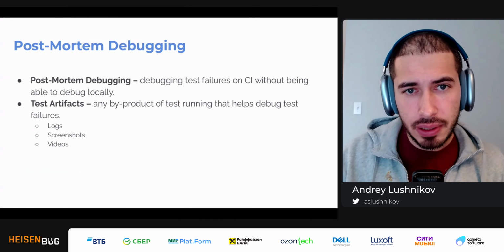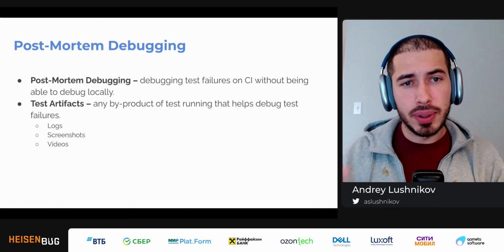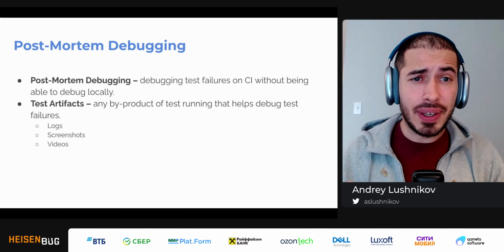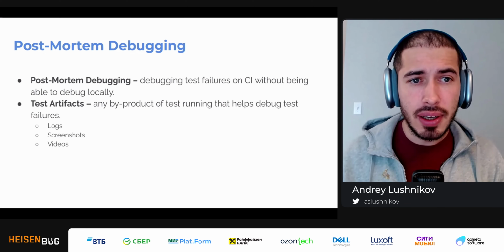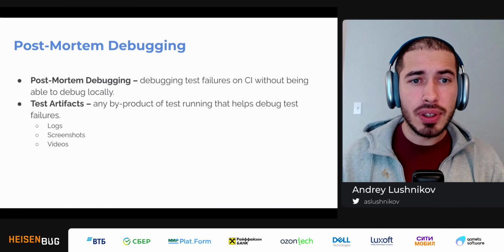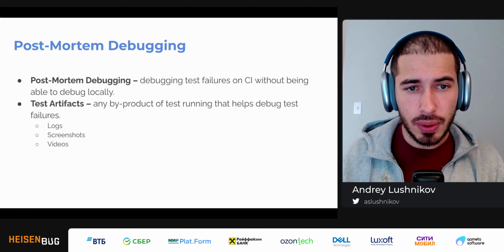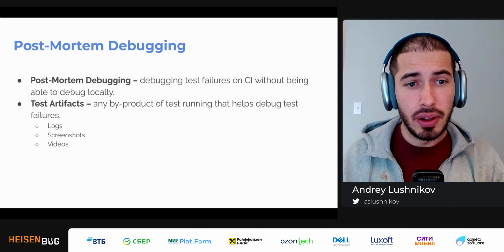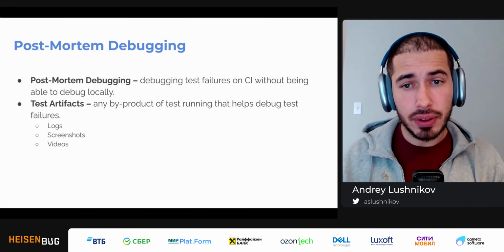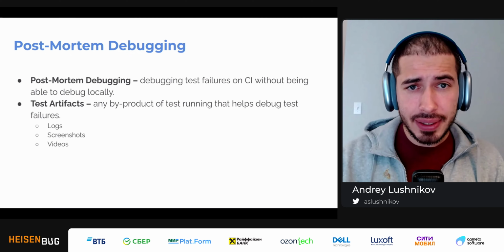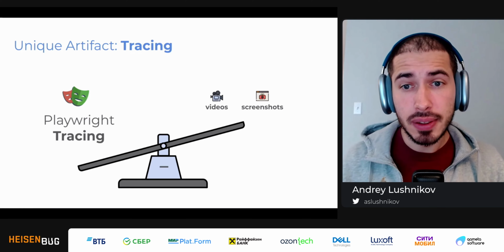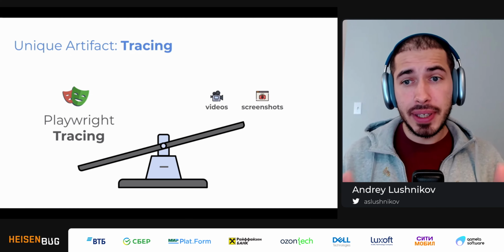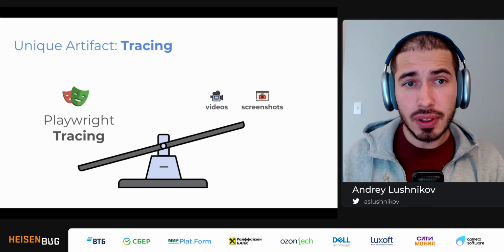So first of all, a little bit of terminology. What is Post-Mortem debugging? We call debugging the test failures on CI post-mortem debugging. If we have something that's failing that we cannot reproduce locally, then we have to do a post-mortem debugging. And we usually rely on test artifacts to do so. Test artifacts are any byproducts of test running, such as logs, screenshots, or videos. Now, in Playwright Test, we have this unique type of artifact. It's called tracing. And it turned out that tracing is just so much more superior than both videos and screenshots combined. So let's see what it is.